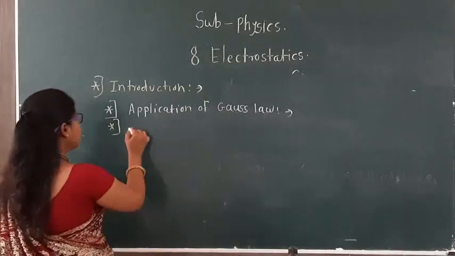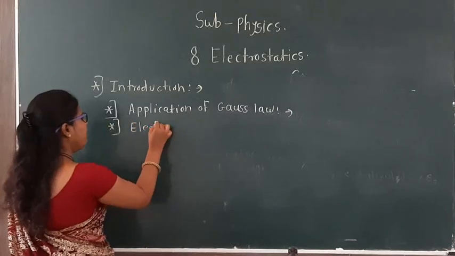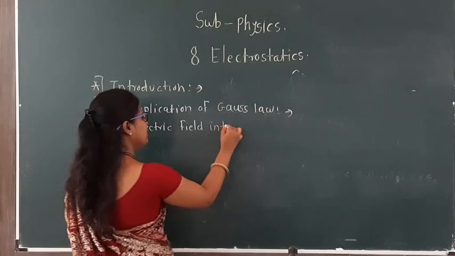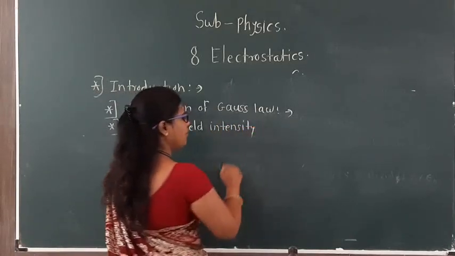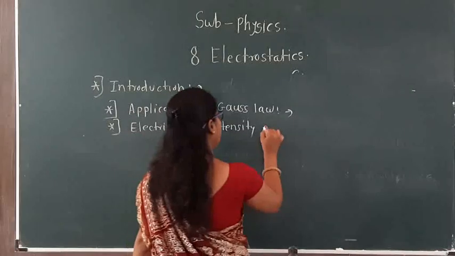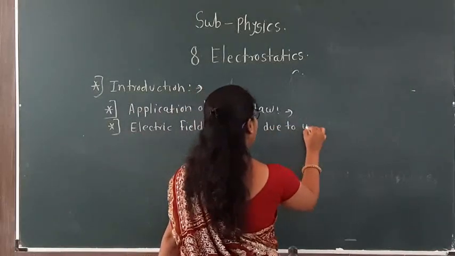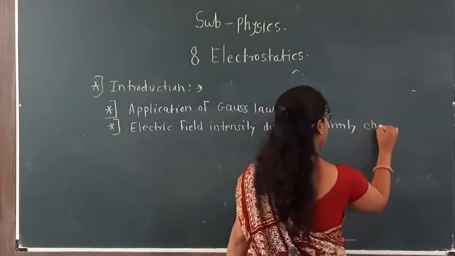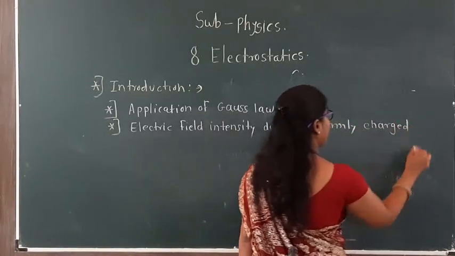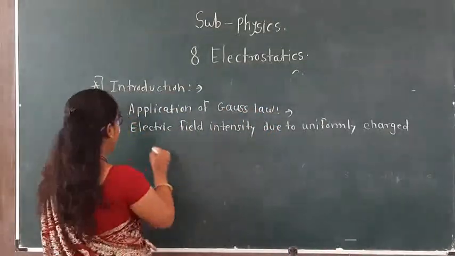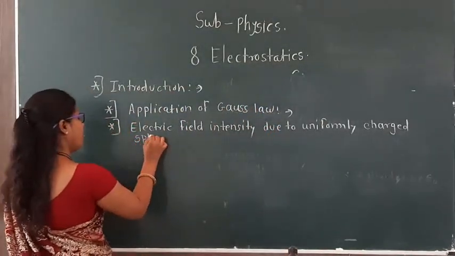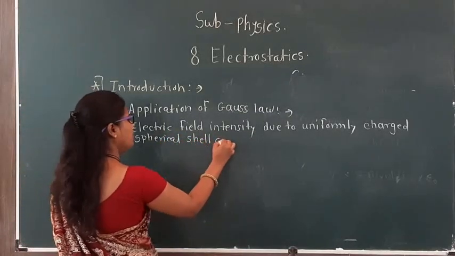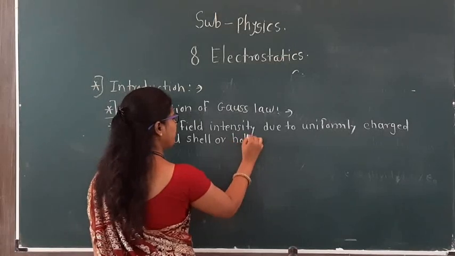The first application is electric field intensity due to a uniformly charged spherical shell or hollow sphere.